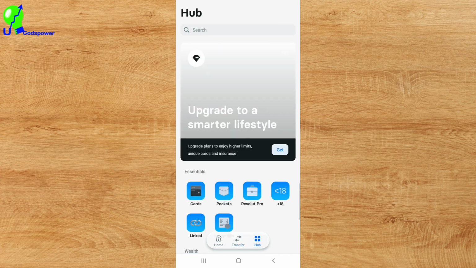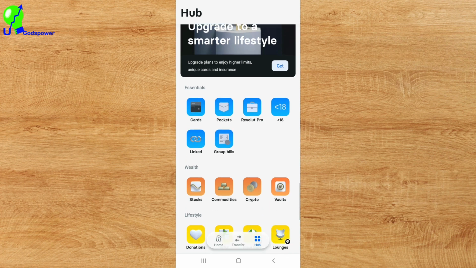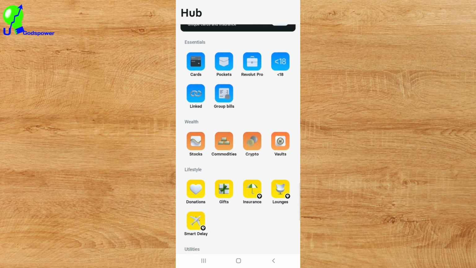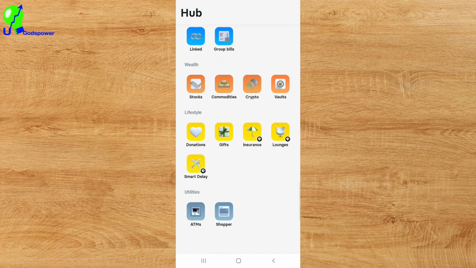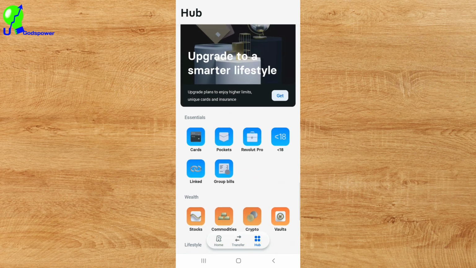And if I click on hubs here, in this section where you see hubs, you find a lot of things you can do with Revolut. You can see Revolut card, Pocket, Revolut Pro, and Revolut Junior, and you can see link, group bills, stocks, commodities, crypto, vote, donate, gift, insurance, lounge, smart delay, ATM, and shopper. So all those things are added into your Revolut app. So you just need to make sure you go through all of them, see how they work, and do your proper review. My review now is just to show you what you can get from those applications.